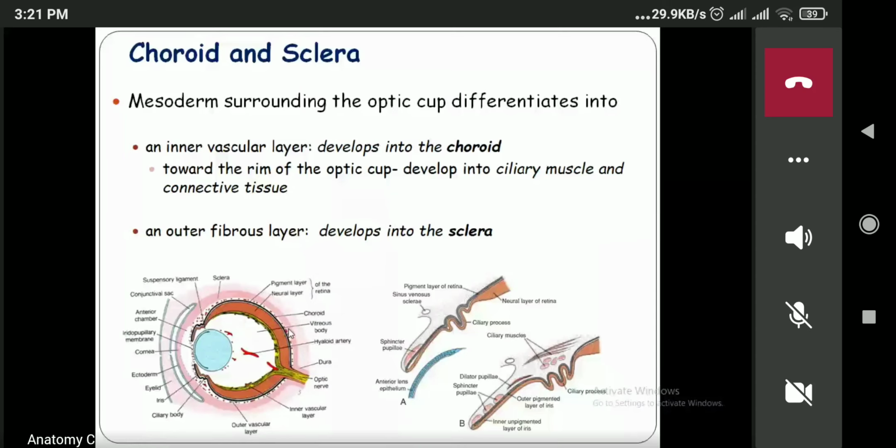But you see, the retina, ciliary body, and the iris are developed from the optic cup. The choroid and the sclera will be developed from the mesoderm, which is surrounding outside the optic cup.